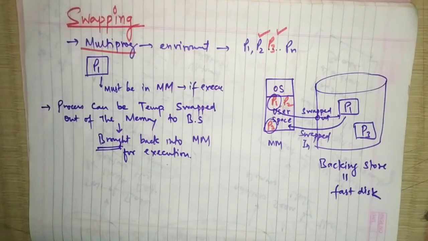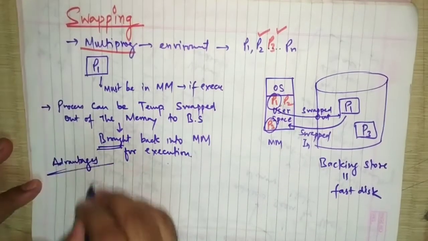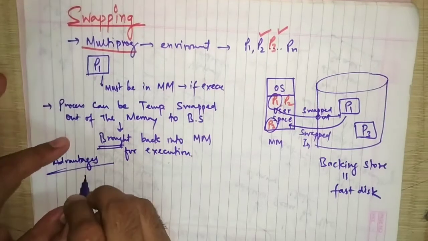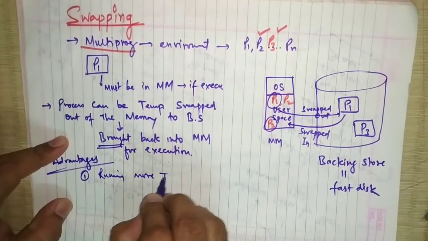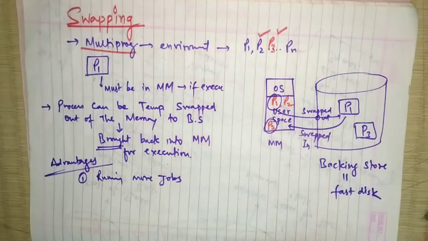So swapping helps in running more jobs. Okay, now what are the advantages? We'll go to the advantages first, because the concept is over. Number one, swapping helps in running more jobs, because from this concept more and more processes may be executed at the same time.